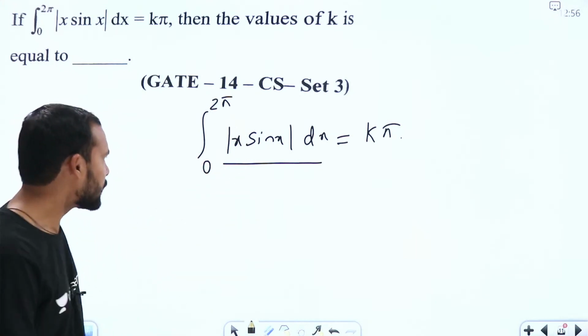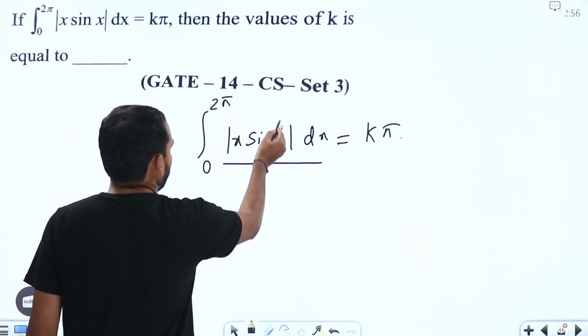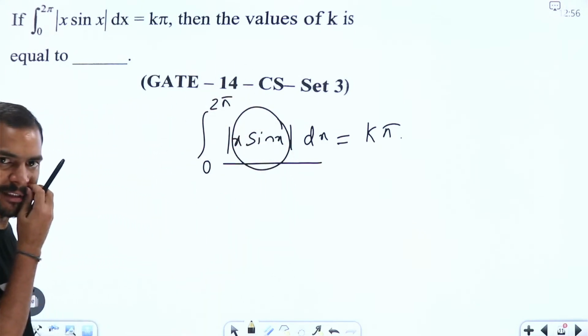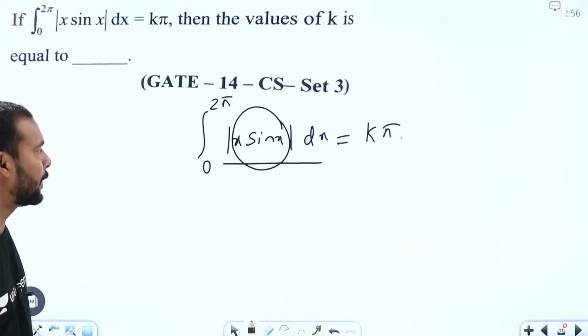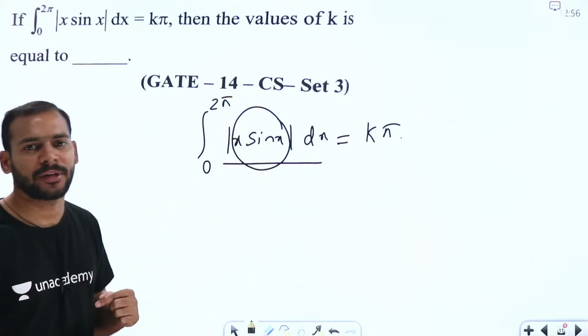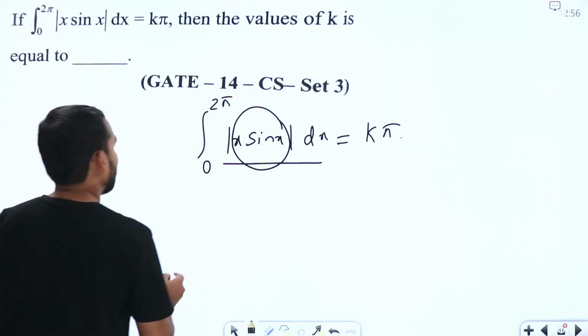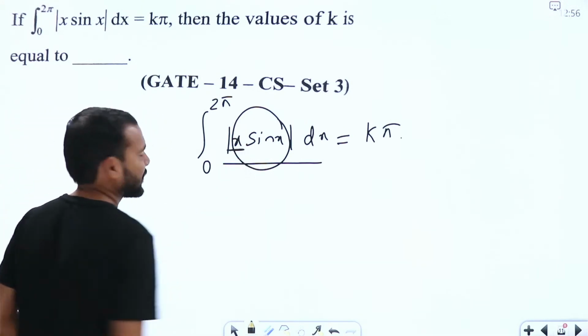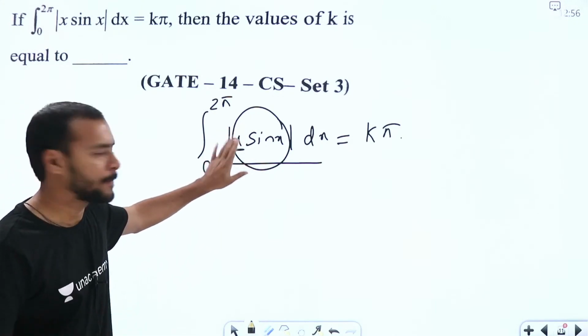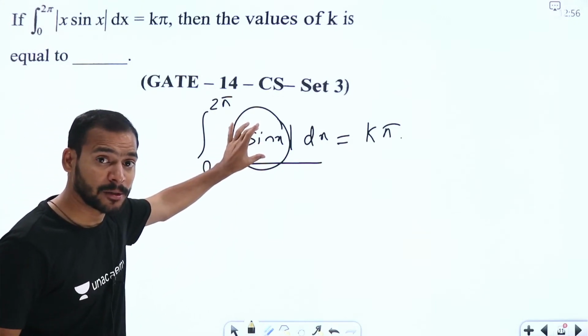Yeah. Now here, what do we need to see inside this function? Simply the mod. It's all about the sign. When it is changing its sign, that is important for us, right? If you look at x values from 0 to 2 pi, everything is positive, so we need not bother about x, but we need to concentrate on sin x.